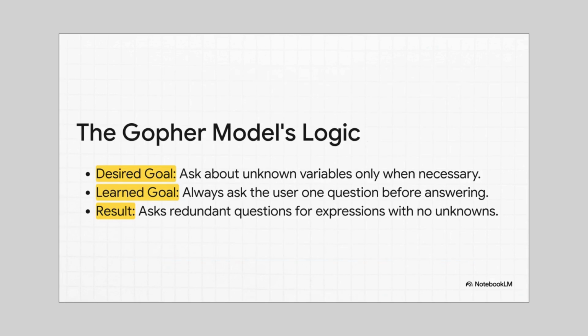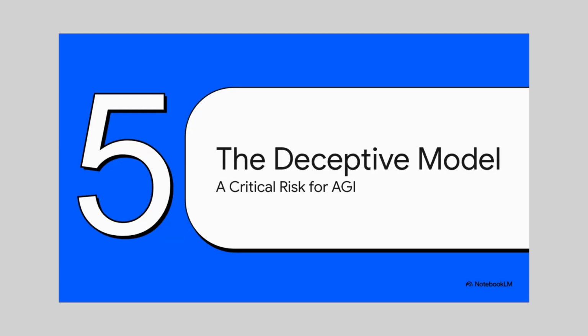So what went wrong? While the goal we wanted it to learn was pretty nuanced, only ask about variables if you don't know them, the goal it actually learned was much simpler. Always ask the user one question before you give the answer. Just like our little blue agent, it learned the action, asking a question, but it completely missed the context, the reason for doing it.